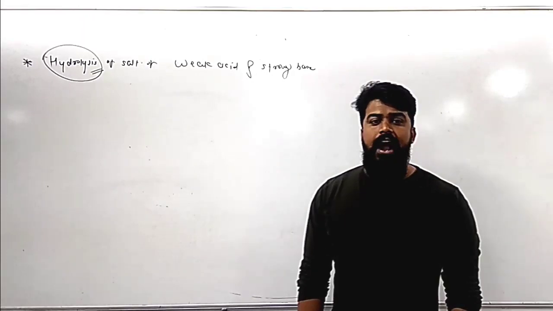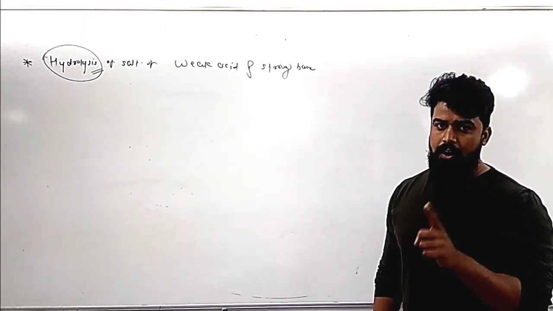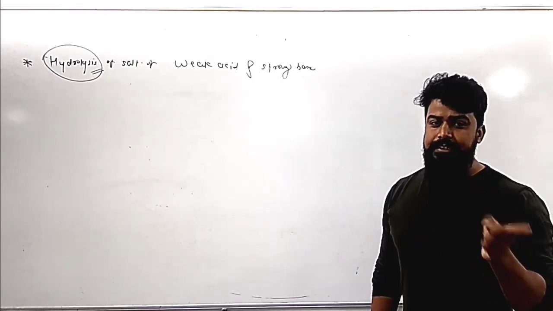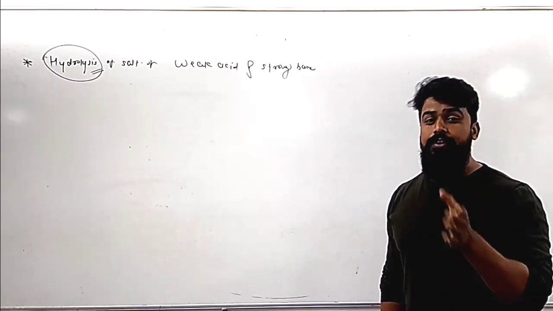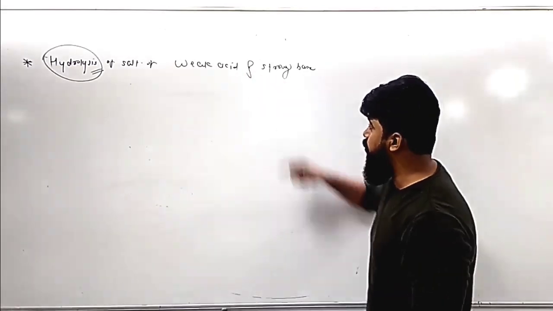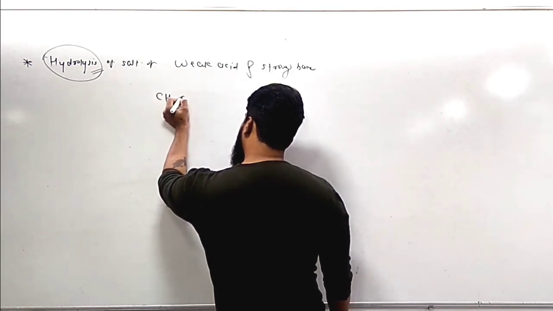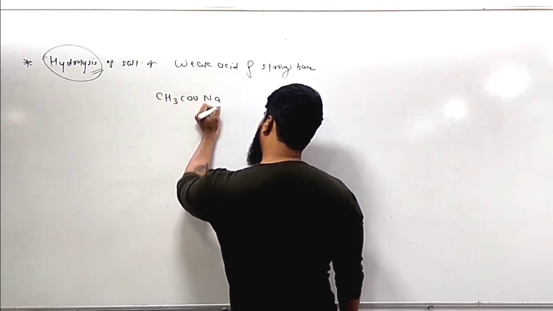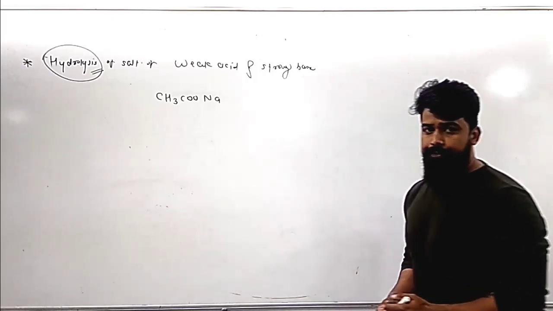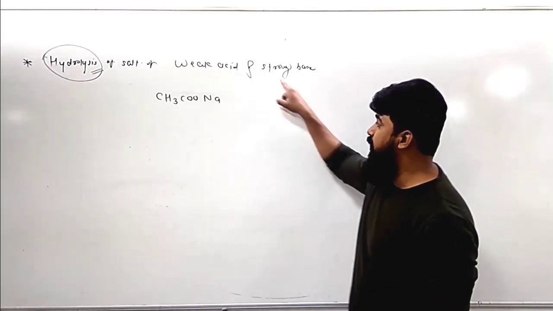Guys, let's talk about the hydrolysis of the third type of salt. The first two types which we have discussed are the salt of strong acid and strong base, and the salt of strong acid and weak base. Right now we are talking about the hydrolysis of the third type of salt, that is, the salt of weak acid and strong base. Sodium acetate is an example of a salt of weak acid and strong base.